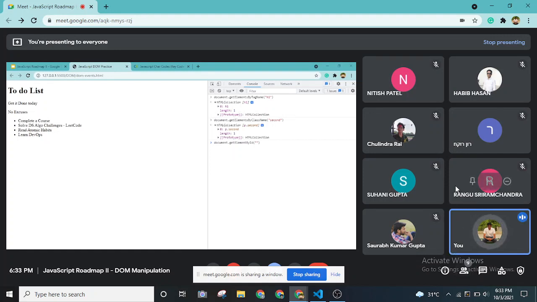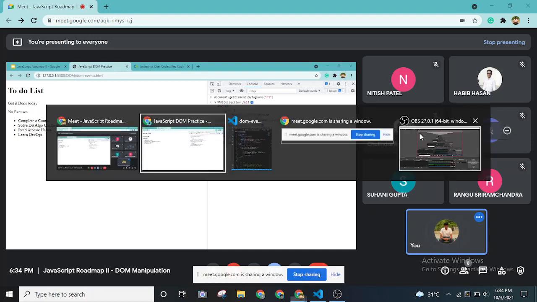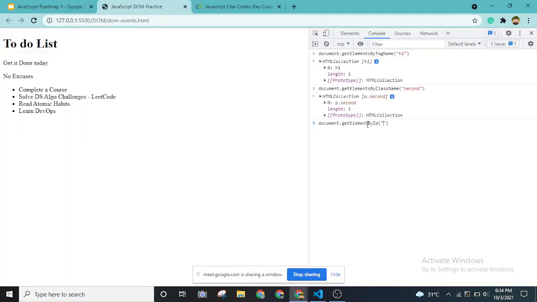It is something related to id. Those of you who have covered the HTML basics are aware of it. Does any of you remember why classes and id are different? Why is there a difference between class and id? It's because we cannot use multiple IDs which have the same name, right? So an id is unique to an element. You can use the same class for every other element, but only one id can exist in an entire HTML project. That's why over here we are using getElementById, not getElementsById.